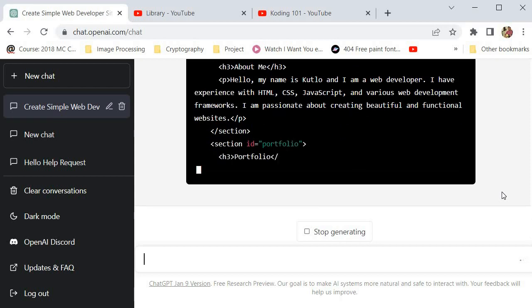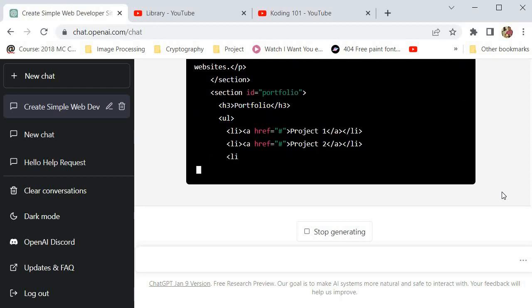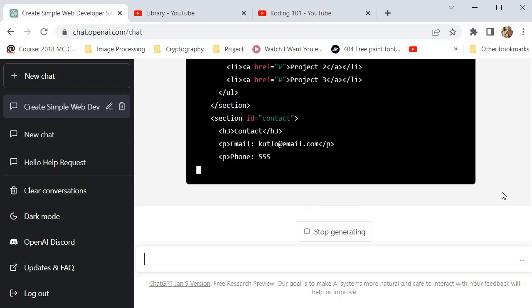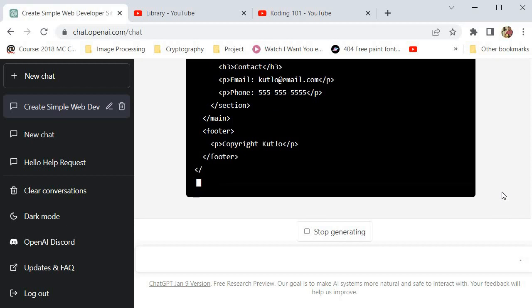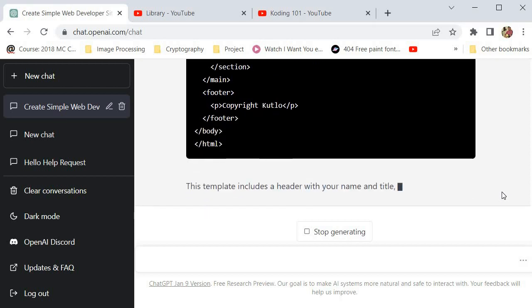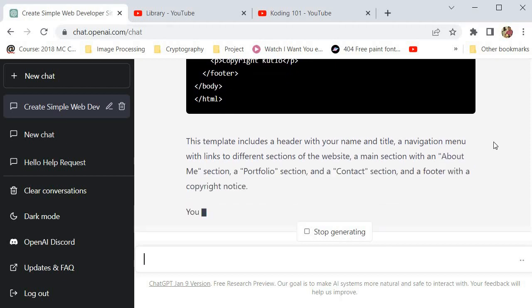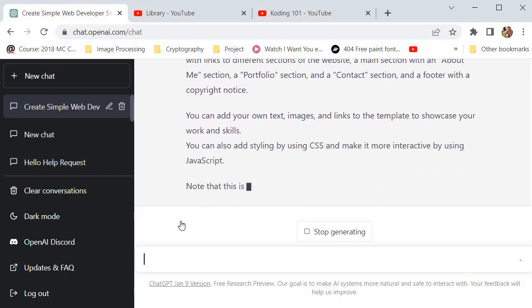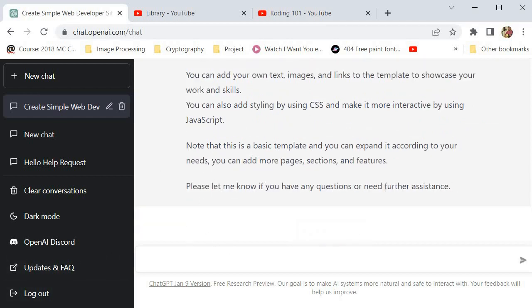Wow, look at that. I like that it's actually adding more words into it. Okay, so that is my portfolio. And that is my contacts. And my phone number. And there's my footer. Thank you for not taking the credit, by the way. Beautiful, amazing. Alright, so I don't think you need to know this, but yeah, it's very informative.